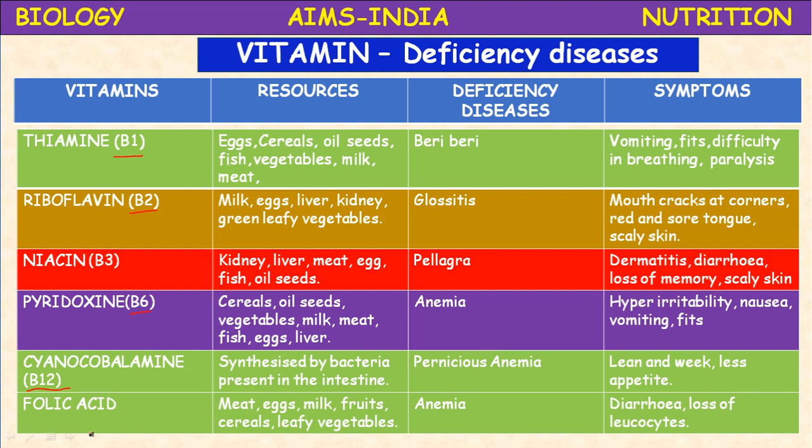These are the group of 8 vitamins called vitamin B complex. Okay children, let us study one by one.